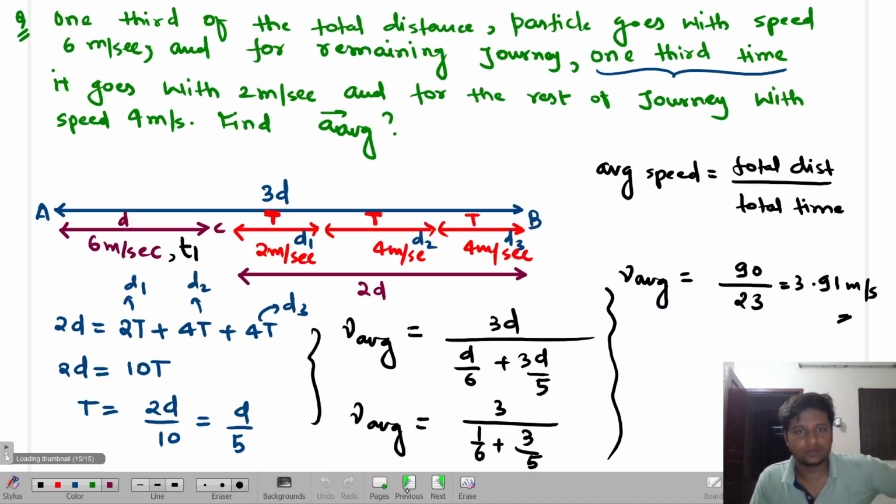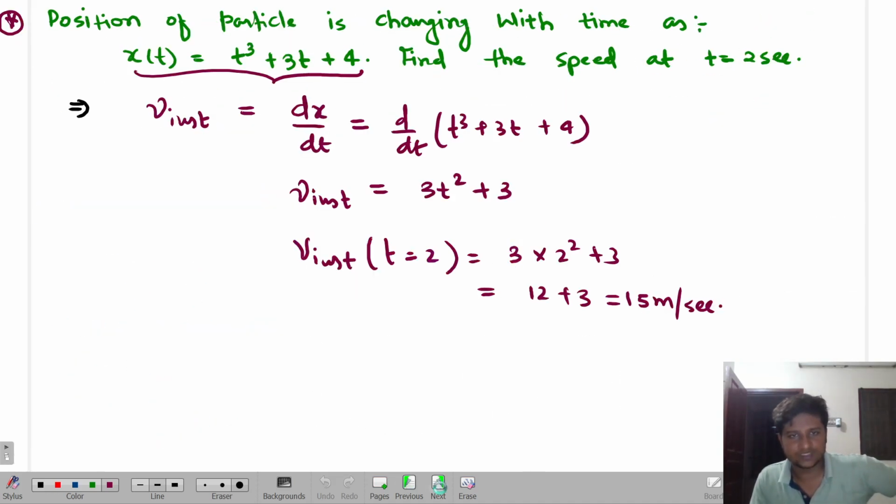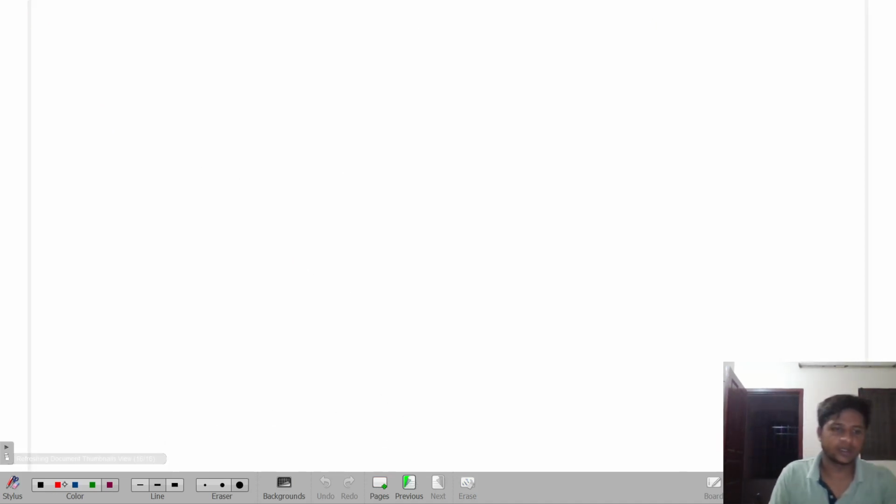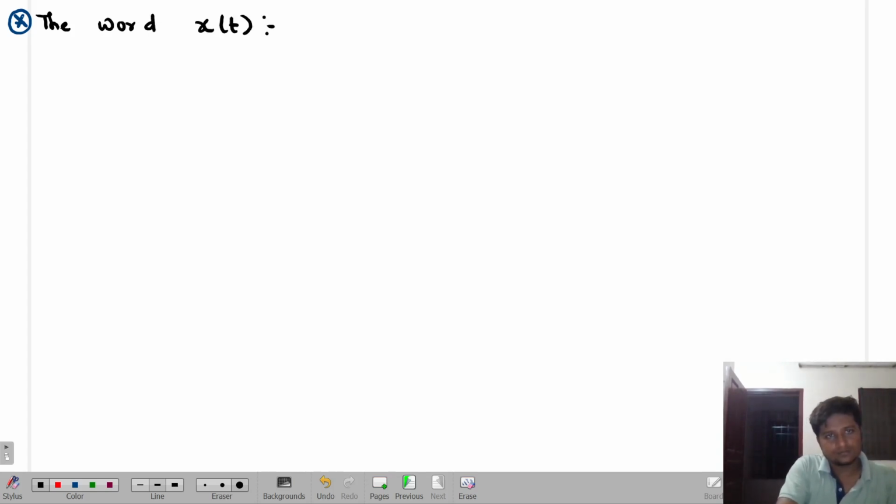Okay. Now see, we got to know about average speed, average velocity and all. Now, let us understand this word x of t in greater detail. The word x of t means what?